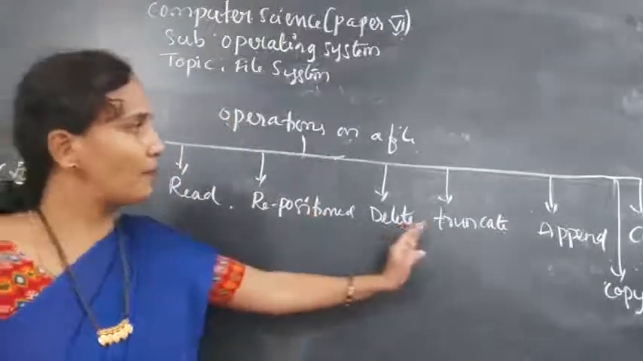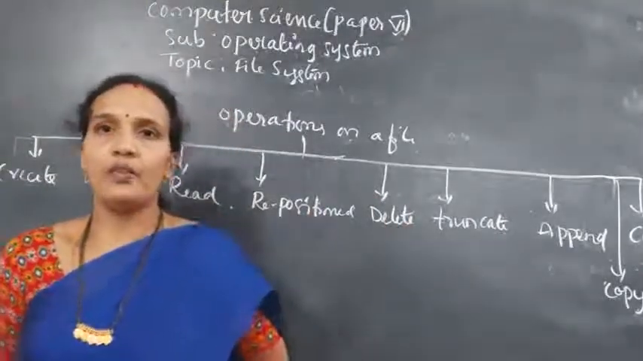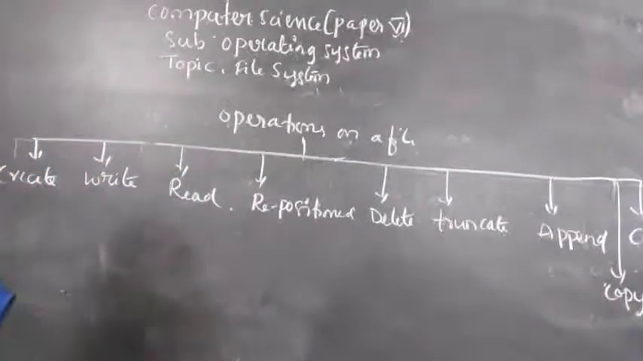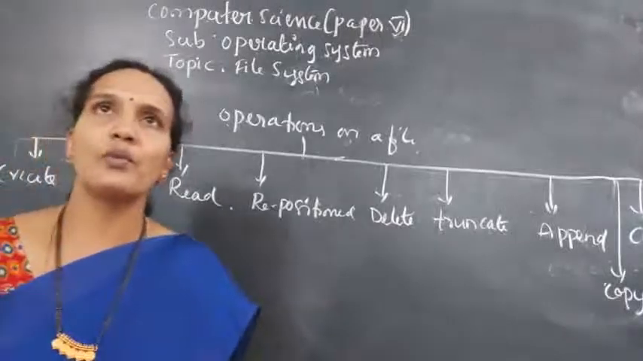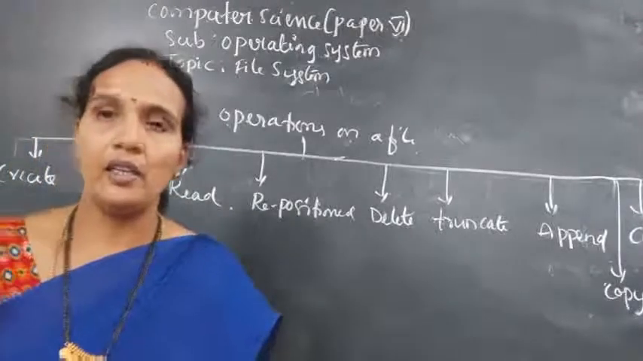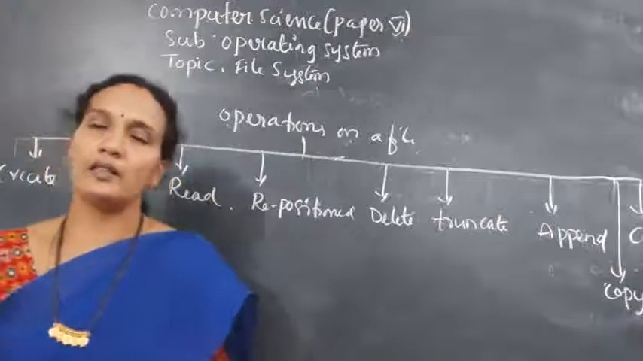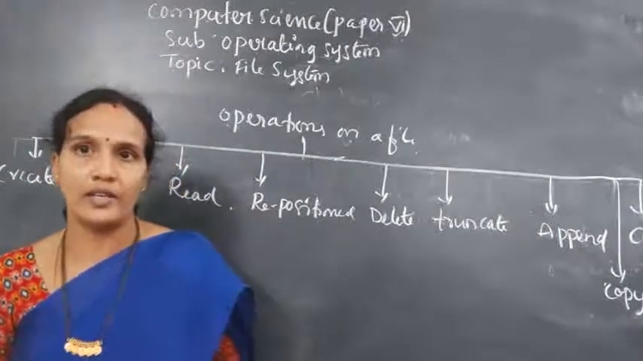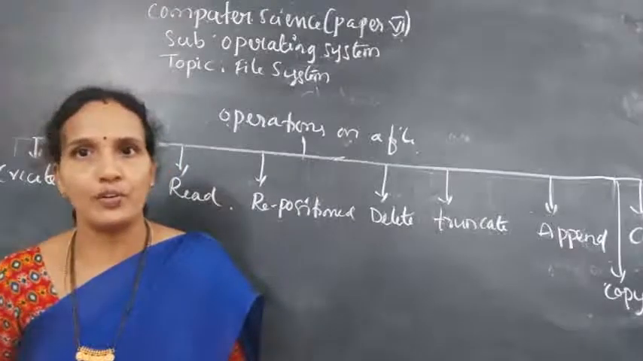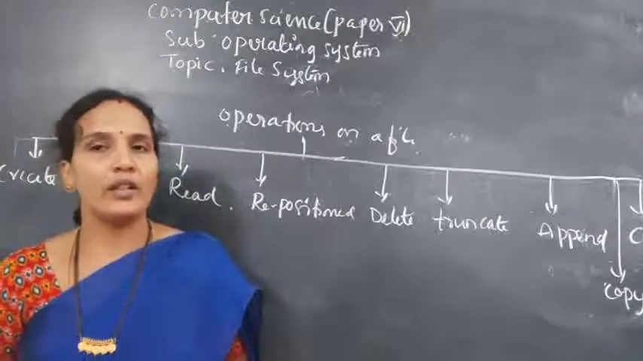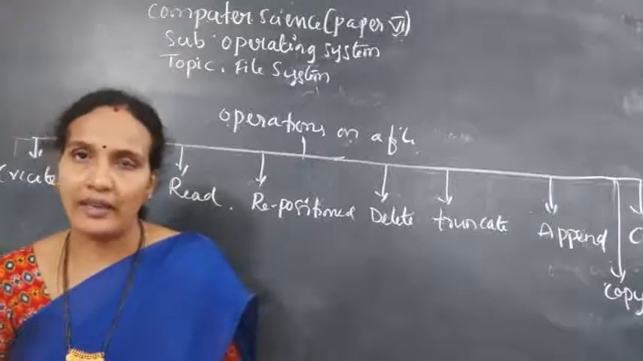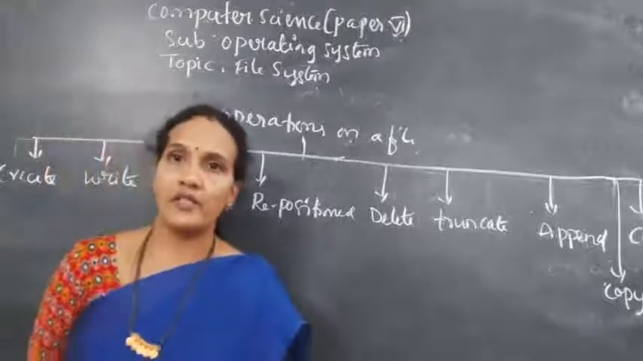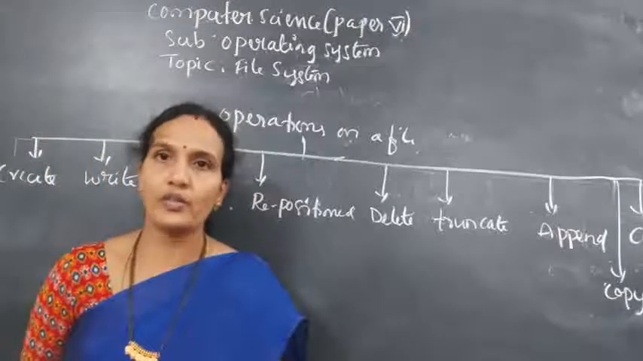The next one is truncate. Truncate means that instead of erasing all the attributes of the file, if you want to delete only the content and the attributes should remain the same, then only the content will be erased, the attributes remain the same, and only the file size will be set to 0.